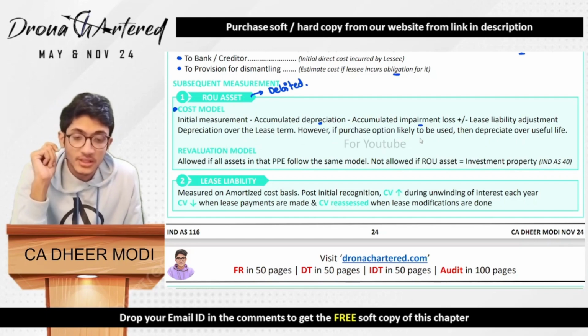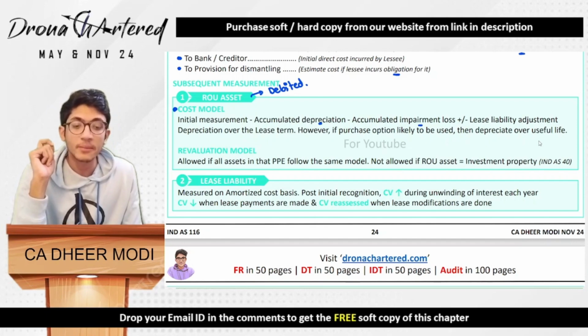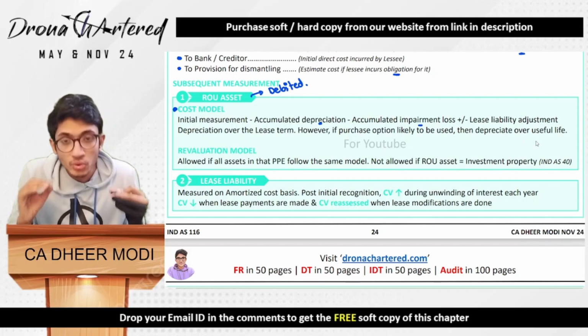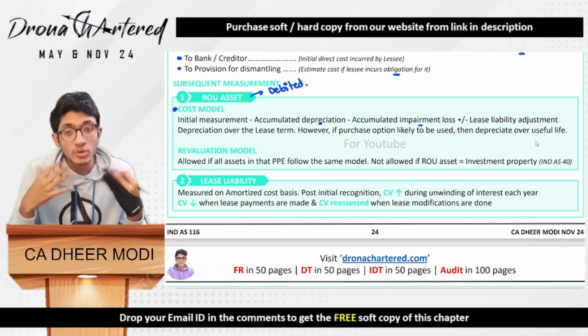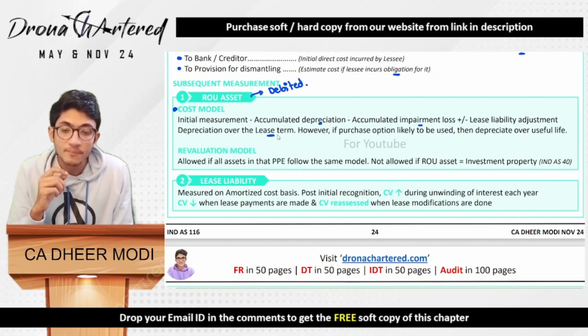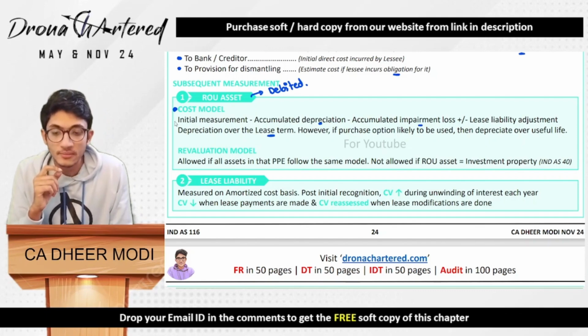However, if the purchase option is likely to be used, then depreciate over the useful life. So basically, if you feel that you are not going to do the purchase option, then in such a case, you will depreciate over the lease term. So these are 2 points. This is your point number one, and this is your point number two.